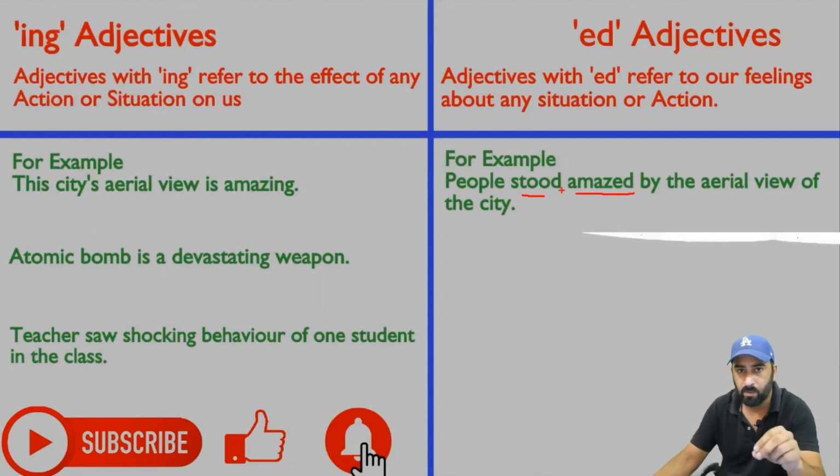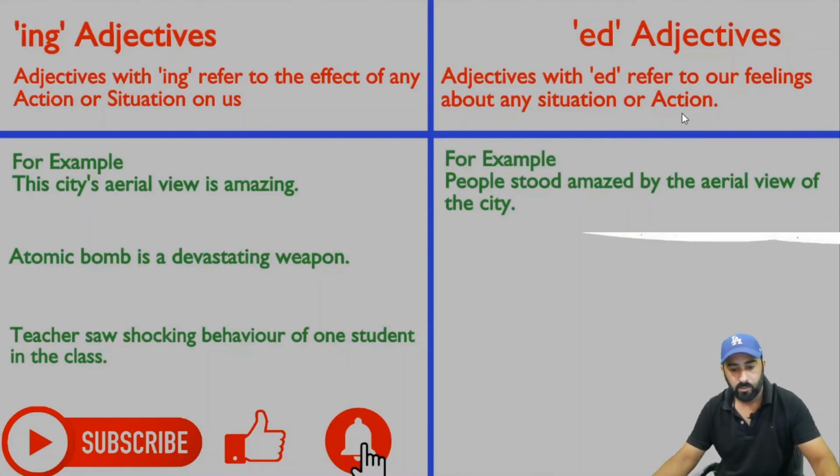Okay, now the people got influenced. People had good effects when they looked upon the city from the air. So that's why now we use amazed. Okay, now if you just look at the definition, then you can easily find out why we have used amazed or adjective with the ed form in this sentence. Adjectives with the ed refer to our feelings about any situation or action, or how do we feel about particular object, situation, or action. Okay, so let's move on to another example.